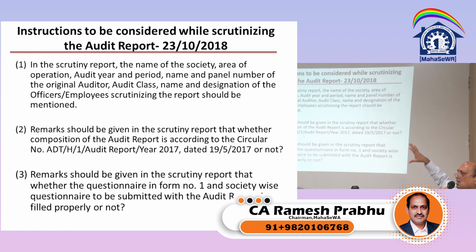That means first and foremost, who is carrying out the audit, what is the name of the society, who is the auditor, what is the audit classification of that society, whether the same audit is being done, who is the original auditor, name, designation, and if there is a person who is carrying out the scrutiny, his name and designation. Remarks should be given in the scrutiny report on whether composition of audit report is in accordance with the circular.